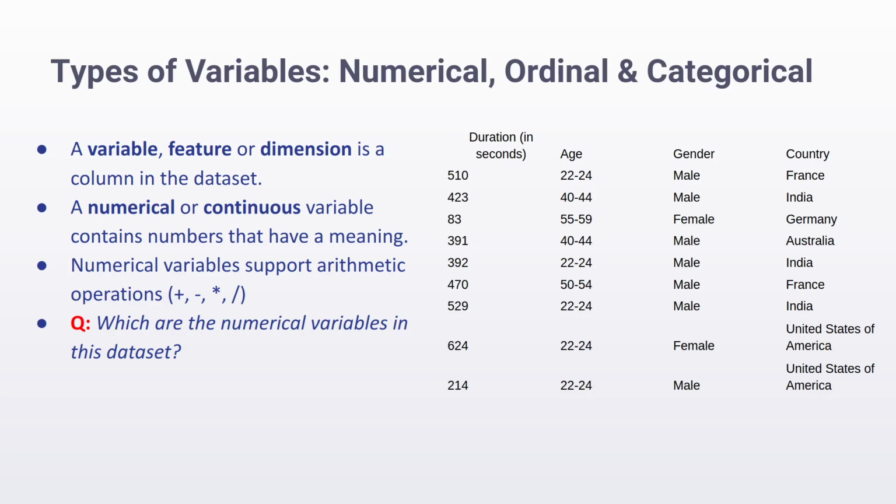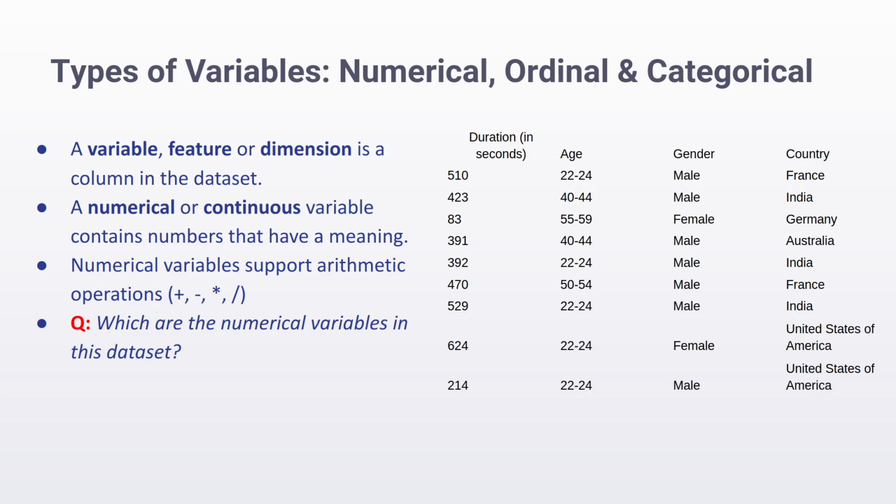So numerical variables can take any value along the number line. That's also why they are called continuous variables. Basically, if we were to plot a numerical variable on a graph, we'd see a continuous line. There would be no gaps because numerical variables can take on any value in a given range. If there are gaps, that means that there exist some values which are impossible for that particular variable to occupy. These would not be continuous, of course.